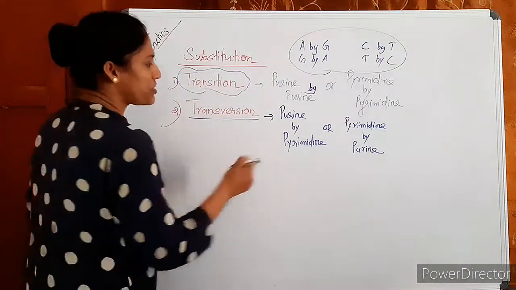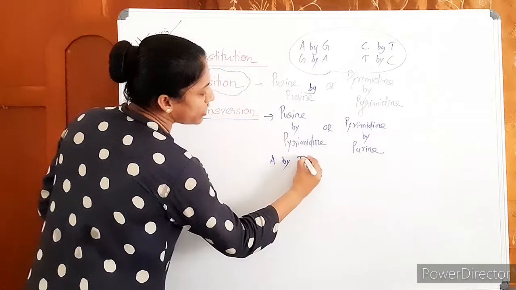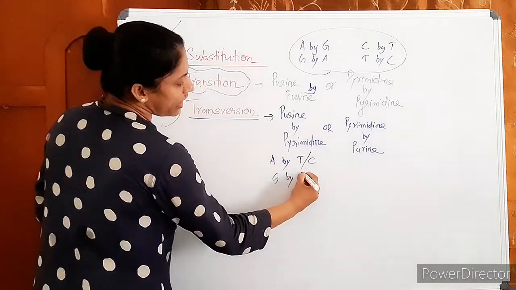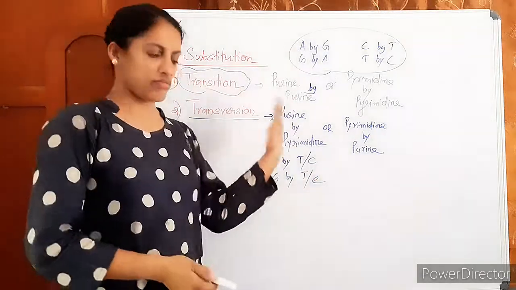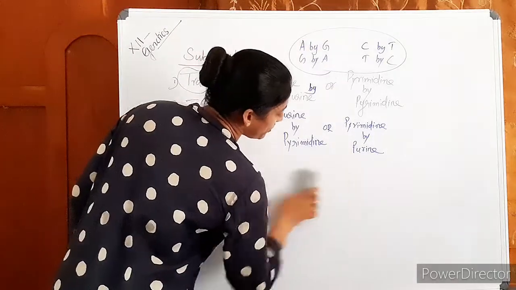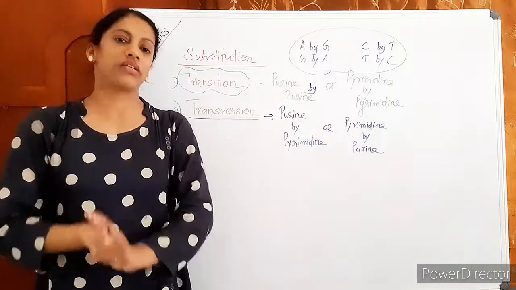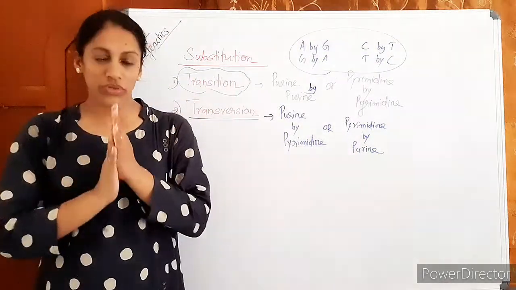Okay, you know which are the options. Adenine can be substituted by either thymine or cytosine, or guanine can be substituted by either thymine or cytosine, like that. I mean, thymine can be substituted by either, okay. So, if it's a purine-pyrimidine, otherwise pyrimidine-purine substitution, it is known as transversion. Okay, that's all about the mutation.